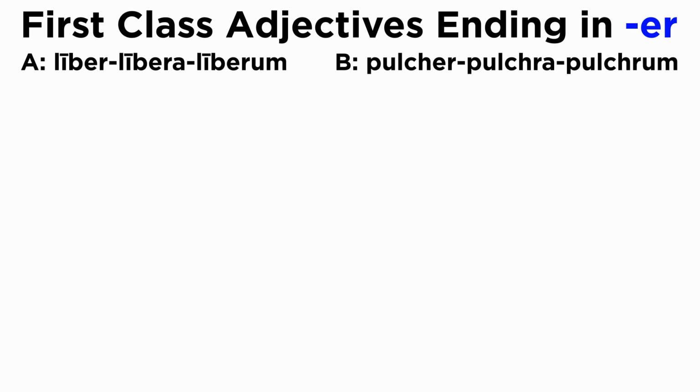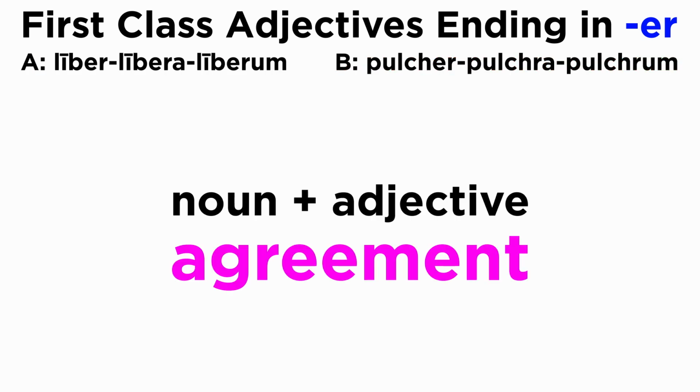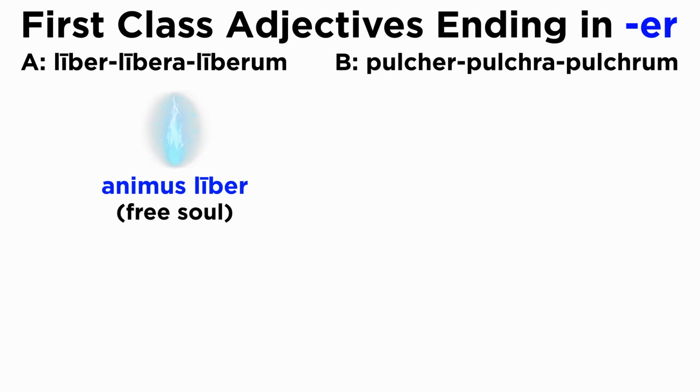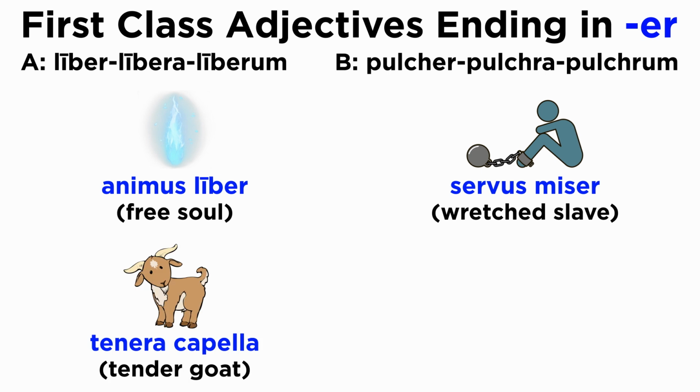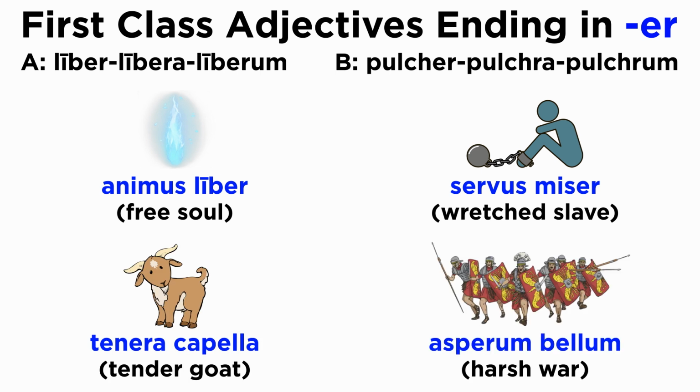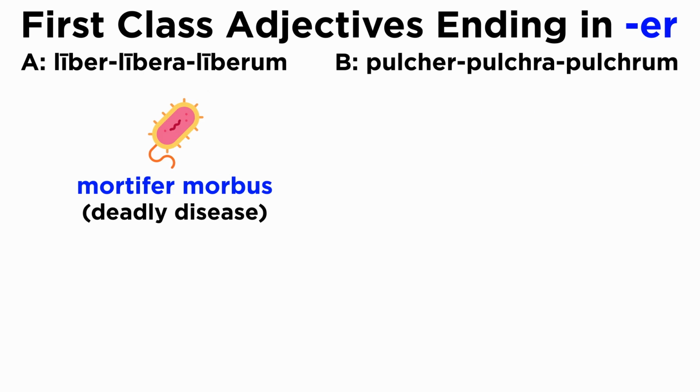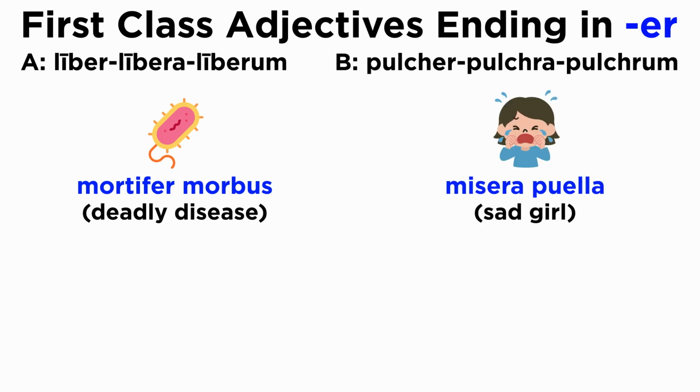Now let's look at a few phrases that use some of the adjectives we just introduced. First, a few from Group A, and then a few from Group B. Notice the agreement between the adjective and the noun it modifies. Animus liber, servus miser, tenera capella, asperum bellum, mortifer morbus, misera puella,